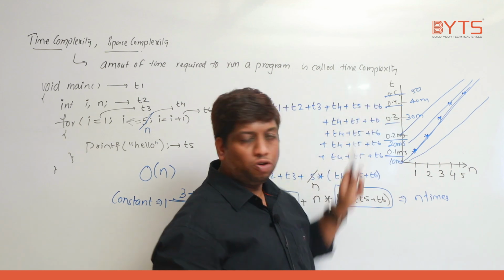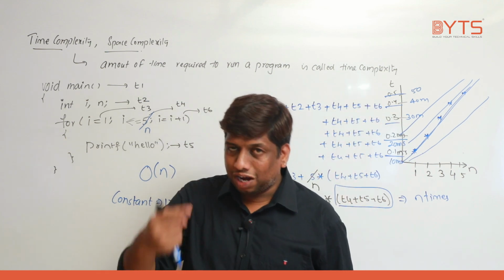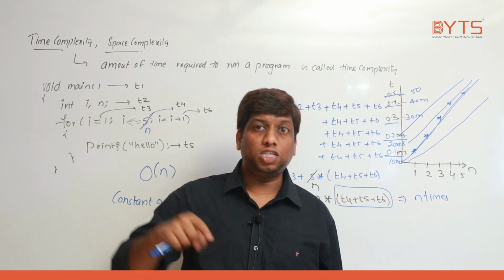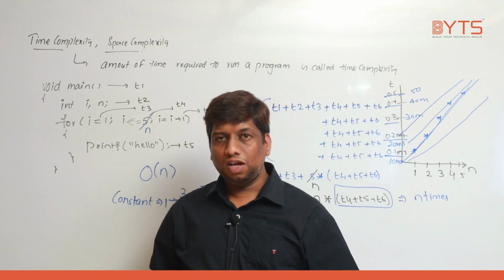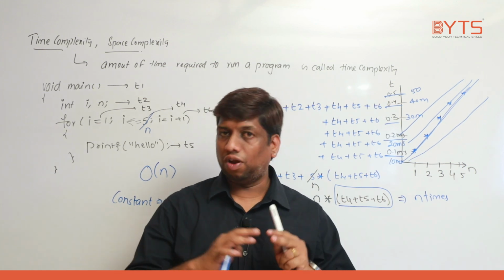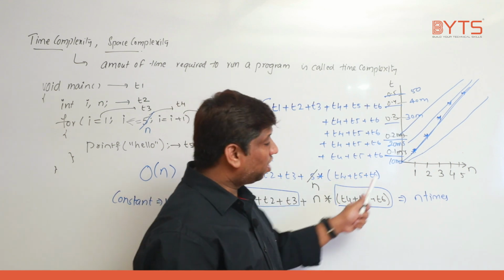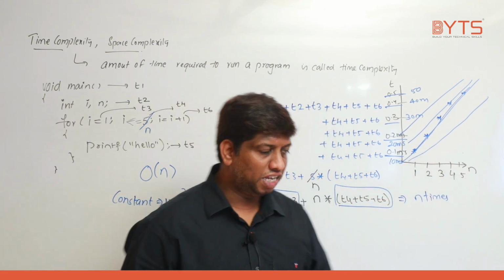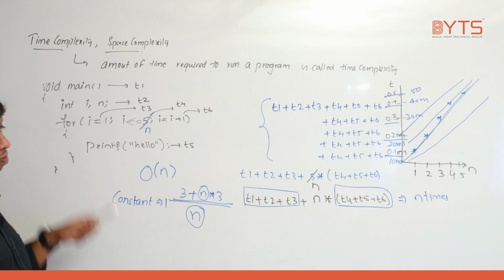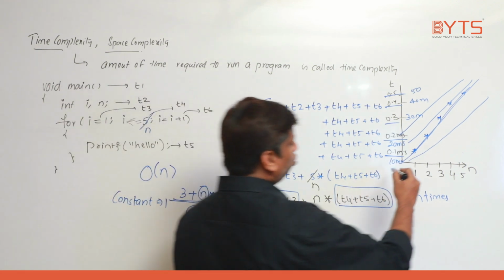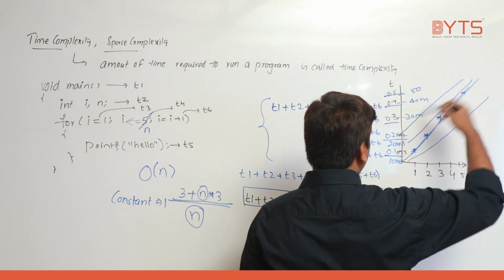Whatever the time is, we don't really care. Why? That's what I am telling. Based on the speed of the system, we will not estimate the algorithm. Based on how many applications are running, we will not estimate the algorithm. We estimate based on the length of the input only. Here the length of the input is n and this loop is repeated n times. That is the reason. This is linear, this is linear, this is linear.